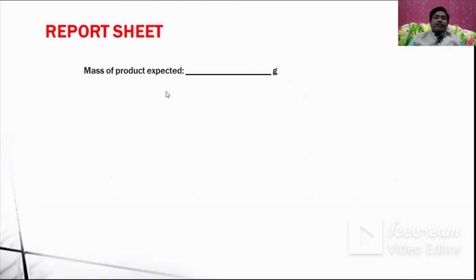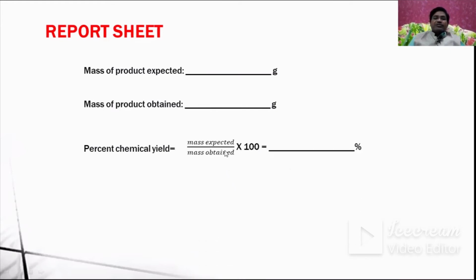Now let us see how to report this. The mass of the product expected is 14.59, and the other one is the mass of product obtained. This is expected, this is obtained. Then what is the percentage yield of our product? The percentage of chemical yield can be obtained by this: mass obtained divided by mass expected, into 100. That gives the percentage yield of our experiment.